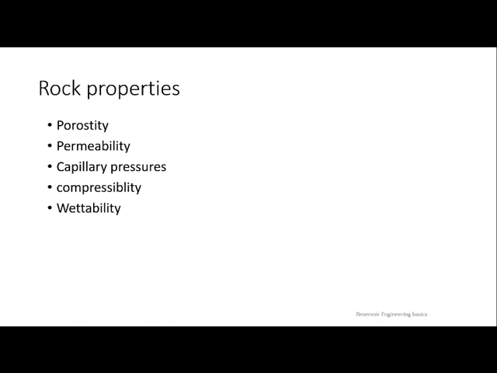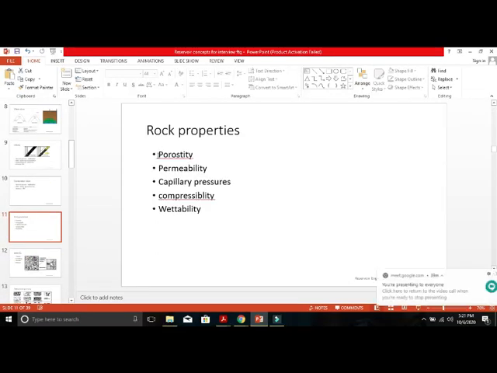So these are the properties I am talking about. What about characteristics? The same properties will act as characters. I already told you the difference between properties and characters. Properties can be characters, but characters cannot be properties. How a property becomes a character depends on the range. If properties become dynamic, it becomes a character. Porosity, spelling mistake is there, porosity.